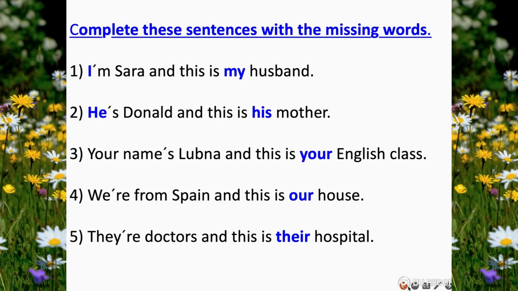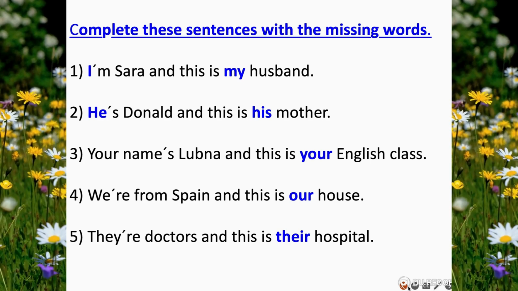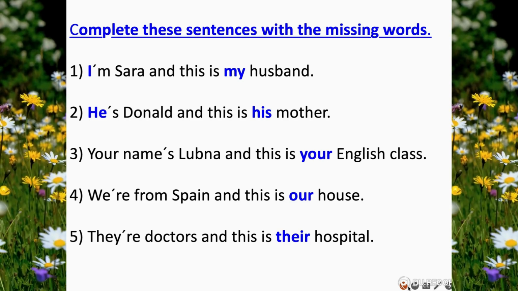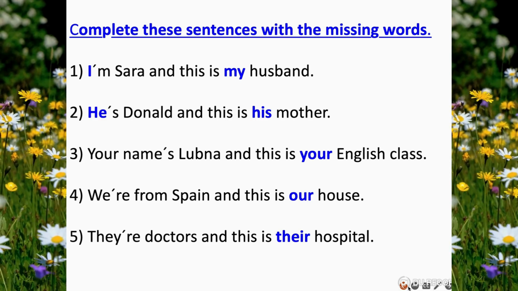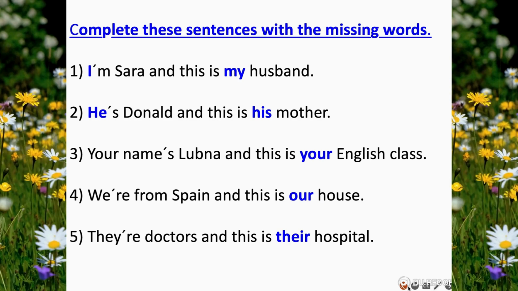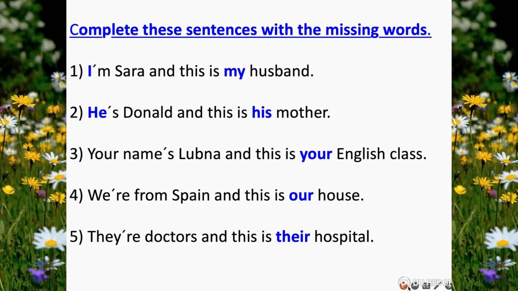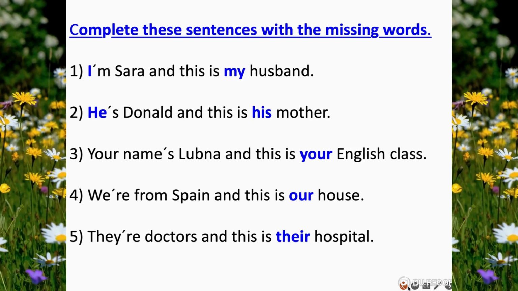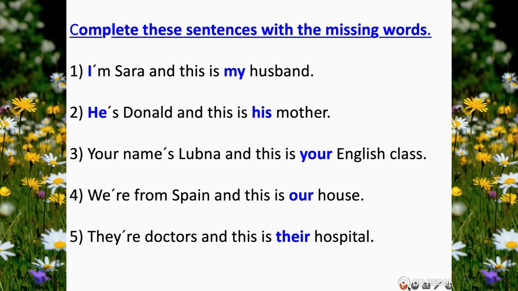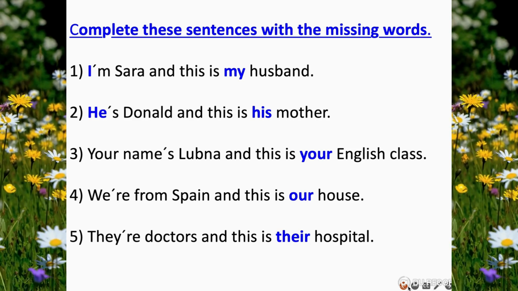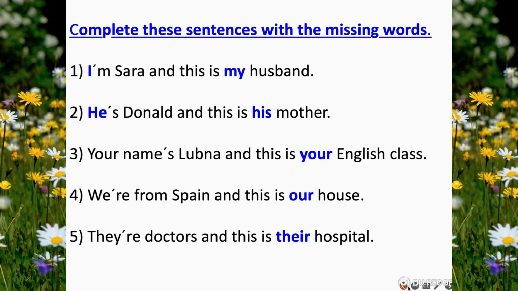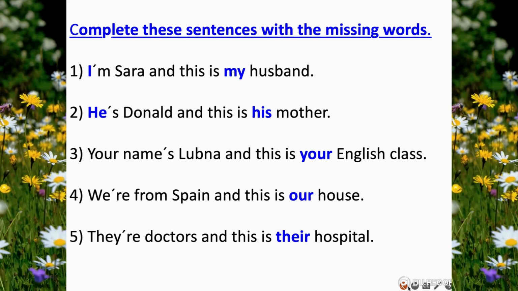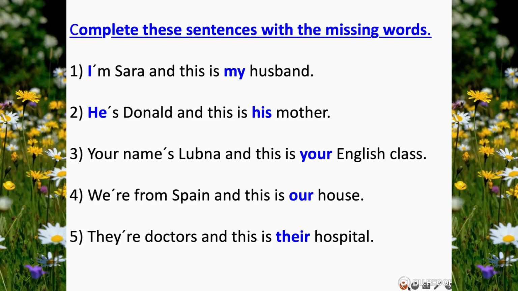Let's see number 2. He's Donald and this is his mother. Your name's Lubna and this is your English class. We're from Spain and this is our house. Because we have your, we, our. They're doctors and this is their hospital. So these are the answers in this activity.